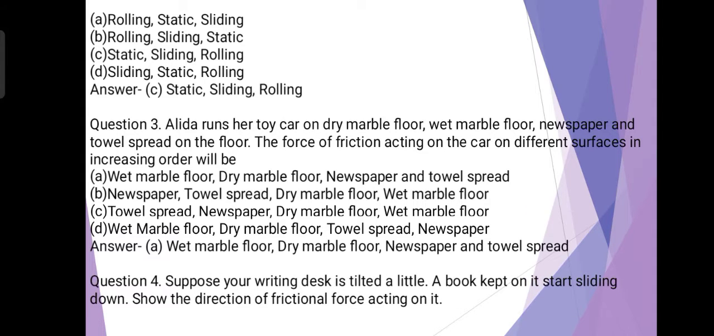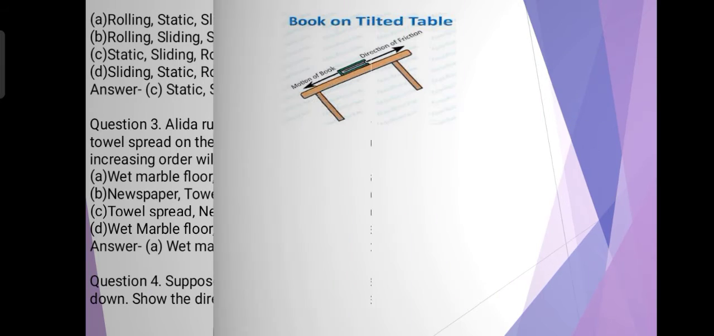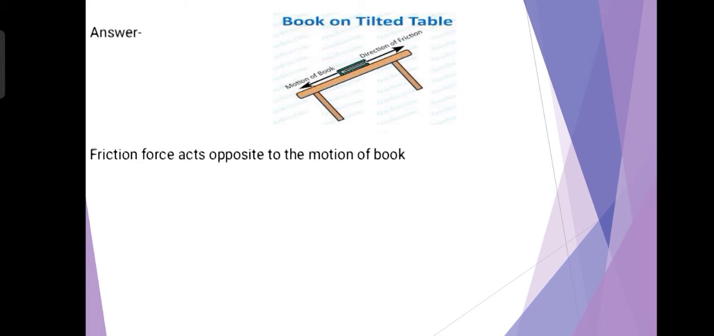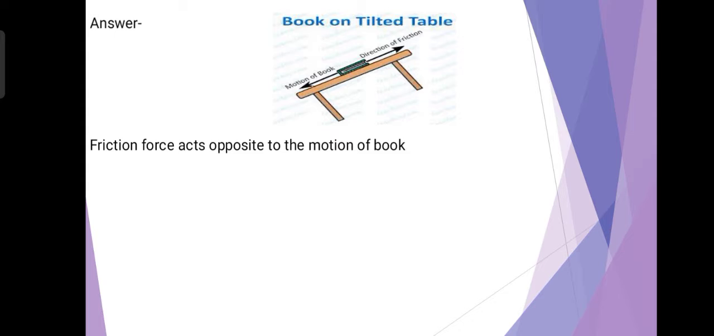Question number 4. Suppose your writing desk is tilted a little. A book kept on it starts sliding down. Show the direction of frictional force acting on it. Answer: friction force acts opposite to the motion of the book.